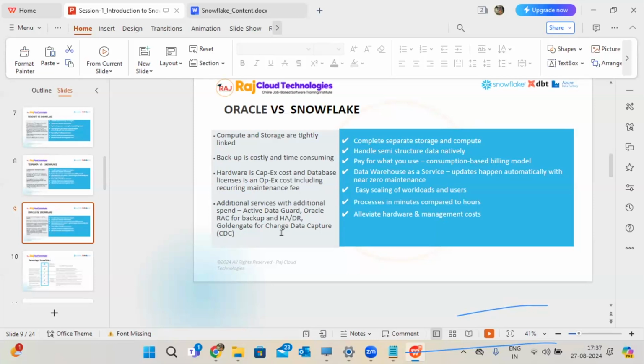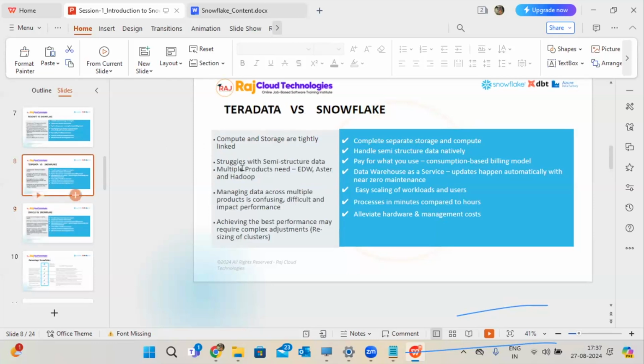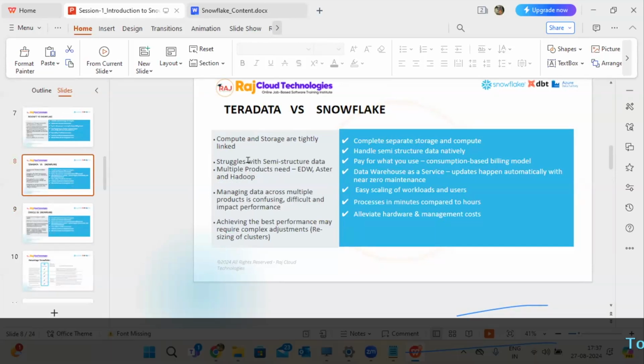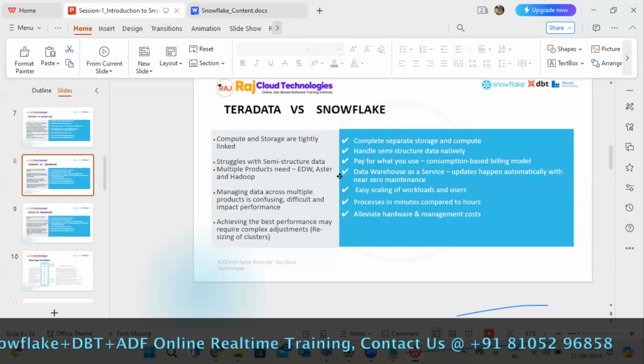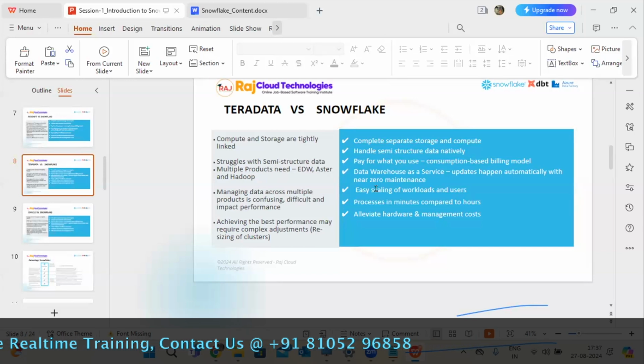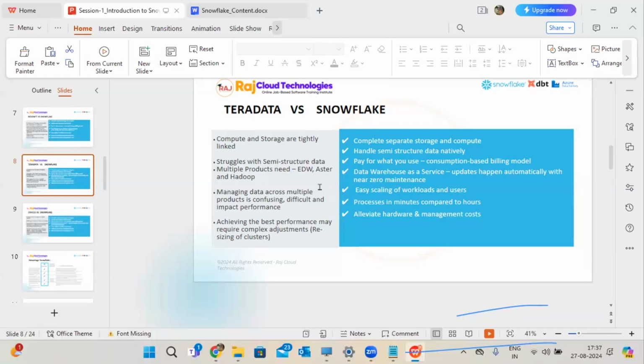Getting my point? If you compare with different technologies, this is Teradata's one. Here also, if you want to handle semi-structured data, you have to take a little bit of a struggle. But if you go to Snowflake, it's very easy. We have the lateral flatten function. Easily you can do this process. So if you go with the scaling policy also, compared to Teradata, Snowflake is very easy. Like this, multiple advantages are there: performance, backup, and compute and storage layer management. In all these cases, compared to Teradata, Snowflake has a lot of benefits.